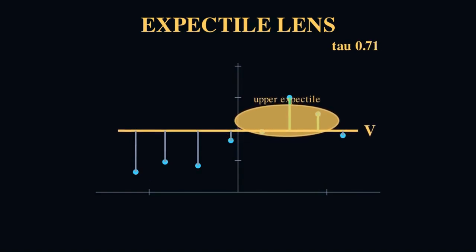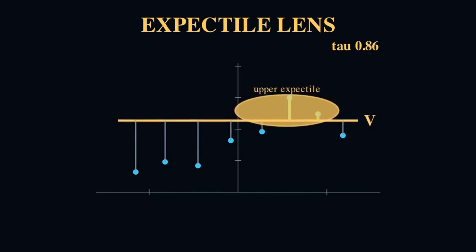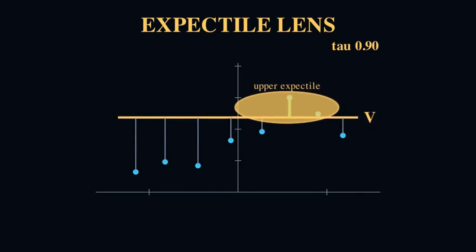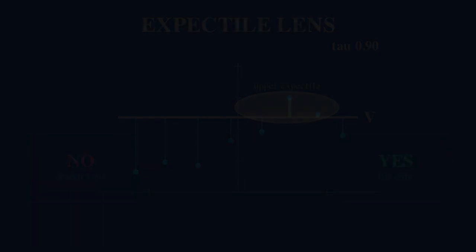But IQL doesn't want the average action. It wants a value that leans towards the better actions of the dataset without leaving the data. So that's what the asymmetric squared loss does. When a Q value is above V, the residual is positive, and with tau being above 1/2, the positive residuals get a stronger weight. That means the higher dots pull harder, and the low dots still matter, but they pull with much less force. So as tau rises, you can watch as the value line slides upwards, and it's not jumping to a random spike in the void. Instead, among the actions that we actually saw, it finds the greater than average looking values. And that's the expectile lens. It acts like a softmax function over the values we actually saw.